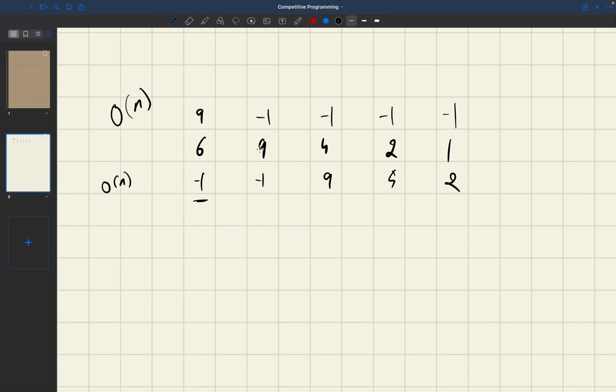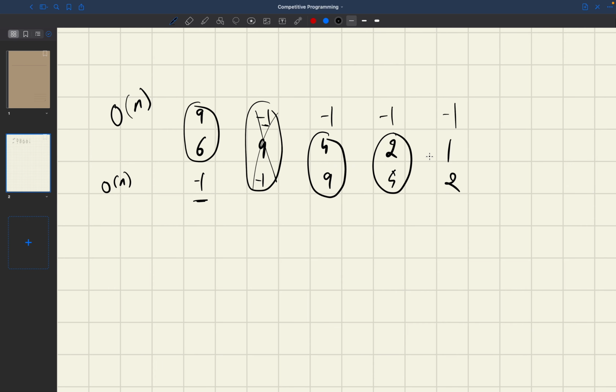Obviously we can't use the -1s. So one pair will be 6, 9, and since this 9 has both -1, we will not use this. One pair can be 5, 4, 9. One pair can be 4, 2, and one pair can be 2, 1. We add all these values in a set, which removes all the duplicates. So 6, 9 will give us a 3, this will give us a 5, this will give us 2, and so there are four distinct beauty values, right?